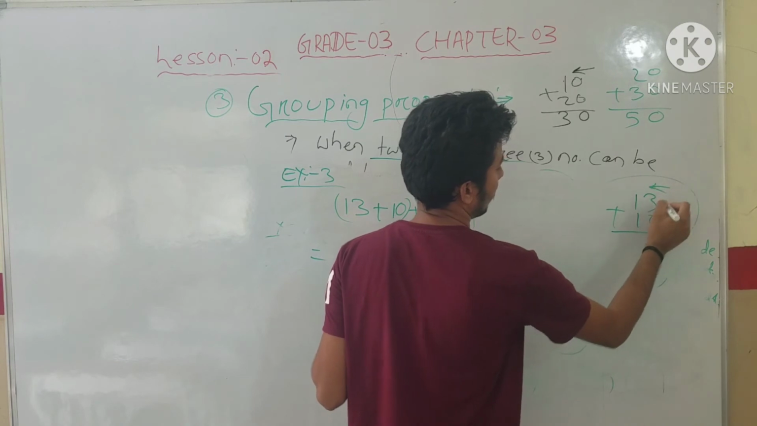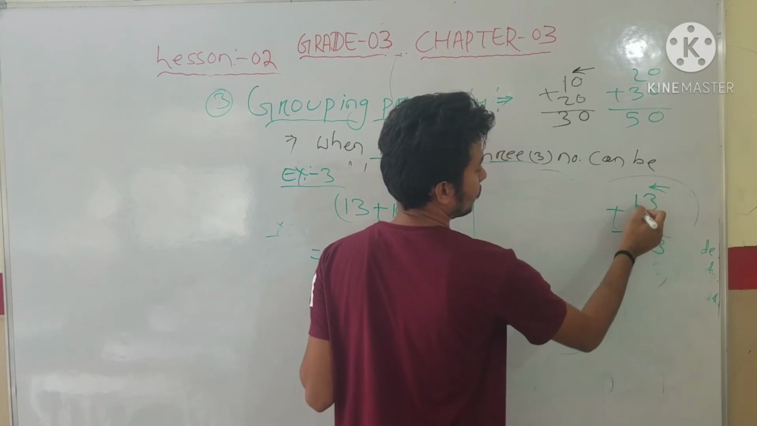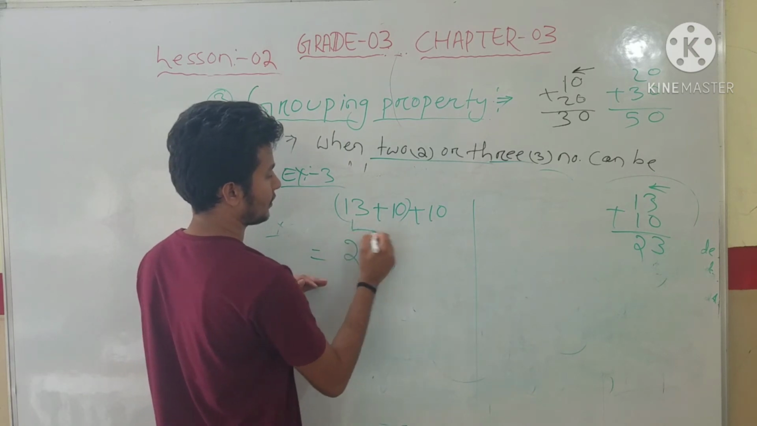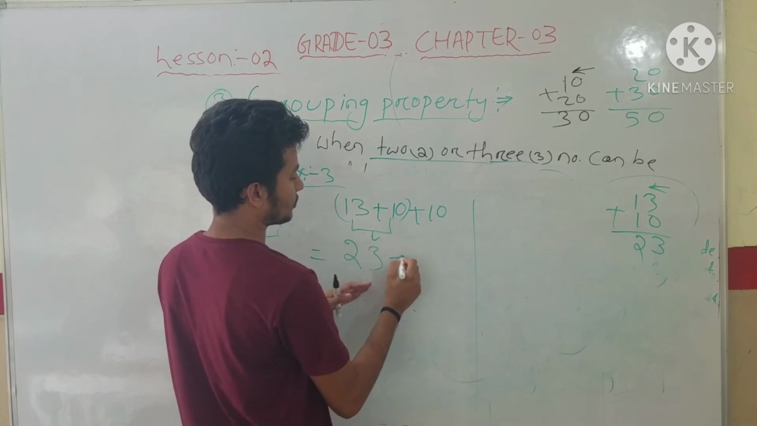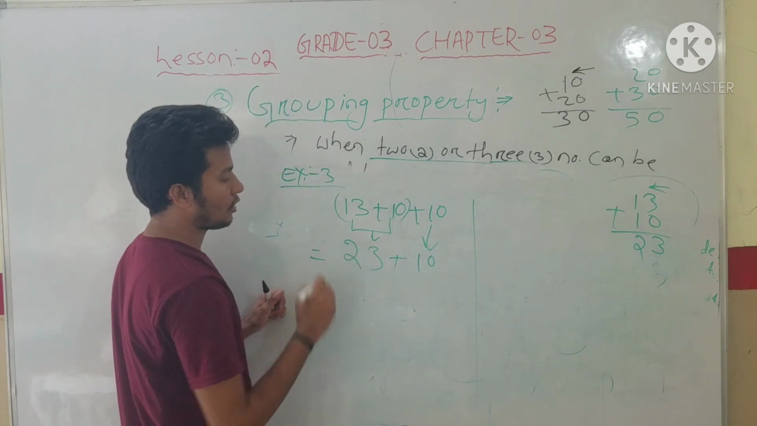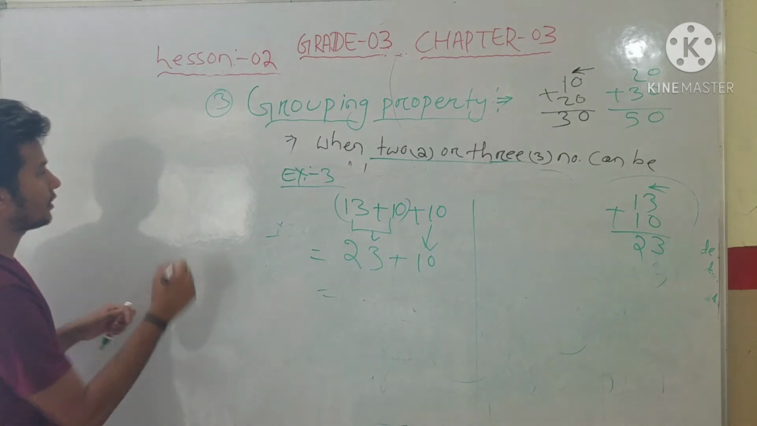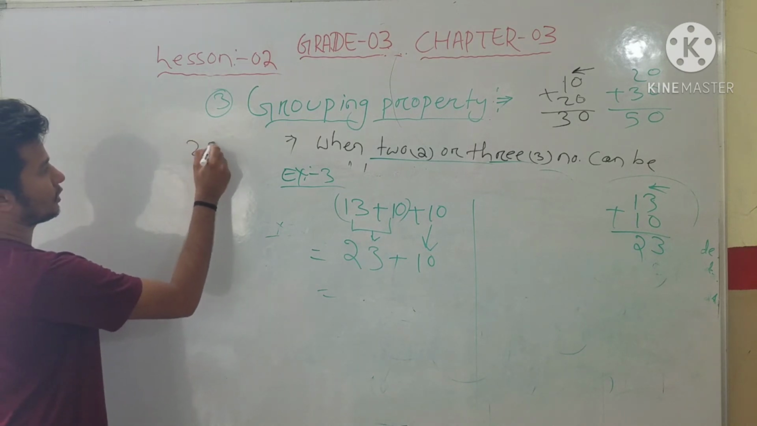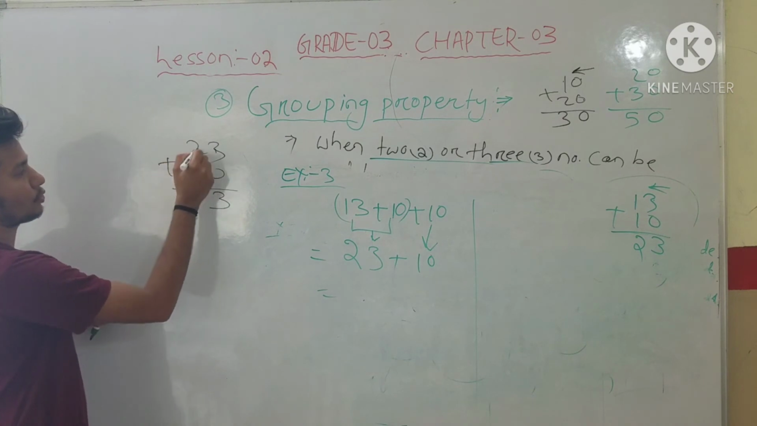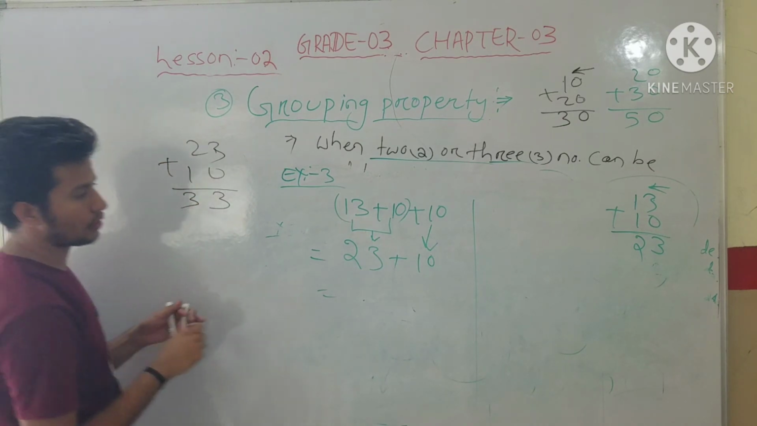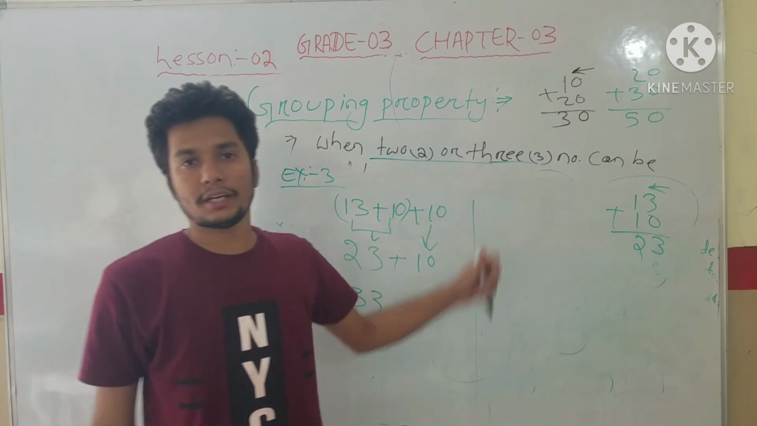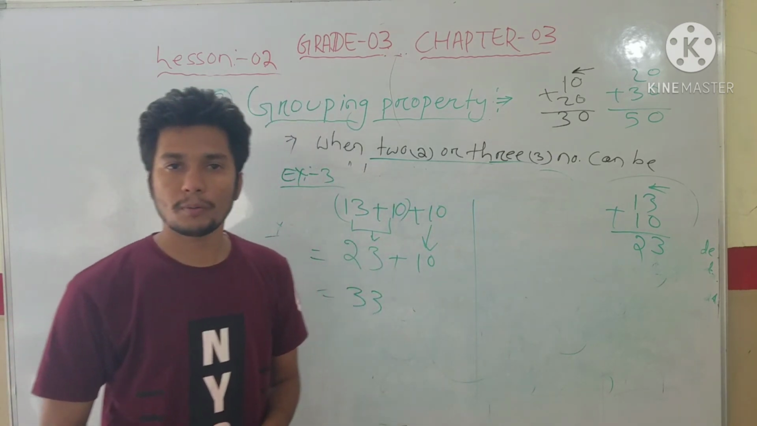So we have to start from the right side. 3 plus 0 is 3, 1 plus 1 is 2. So here 23. Plus 10, we have to add. Now we will add 23 plus 10: 3 plus 0 is 3, 2 plus 1 is 3. So 33. Okay. Now on the other side we will change the group of addends.